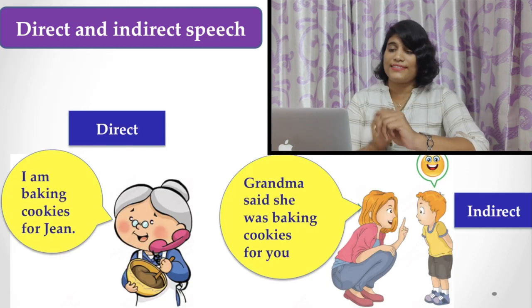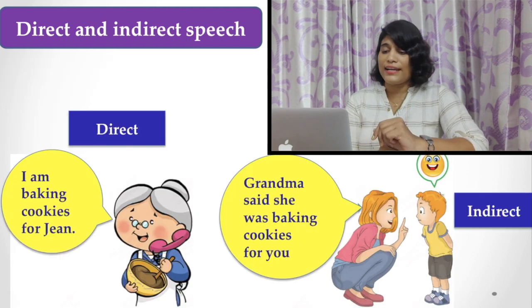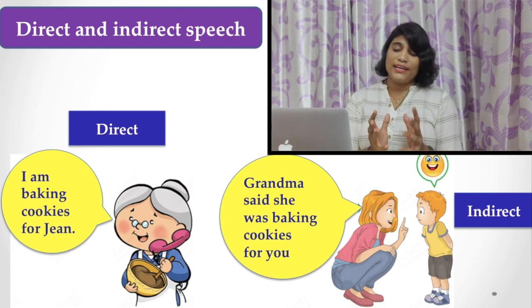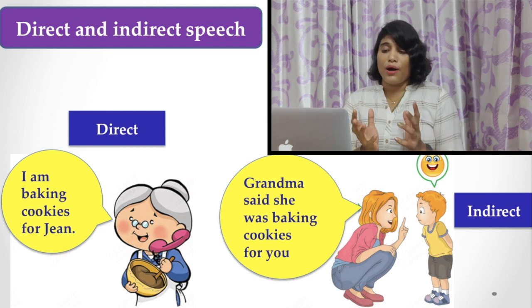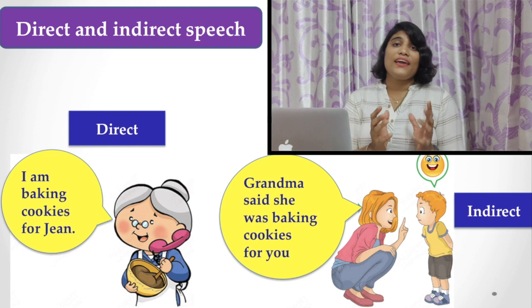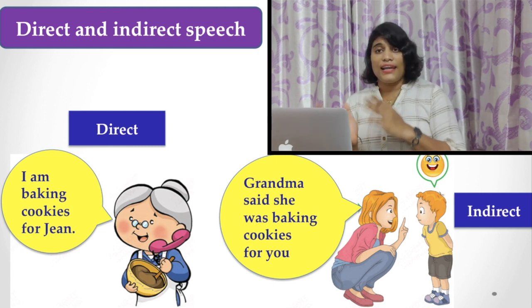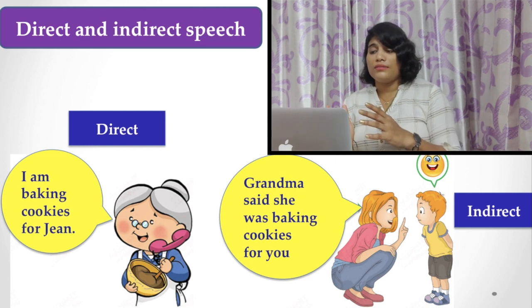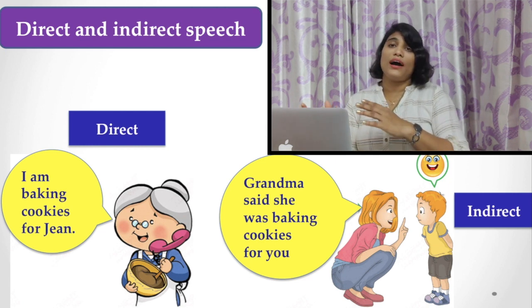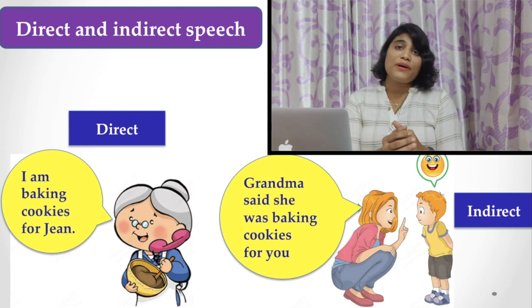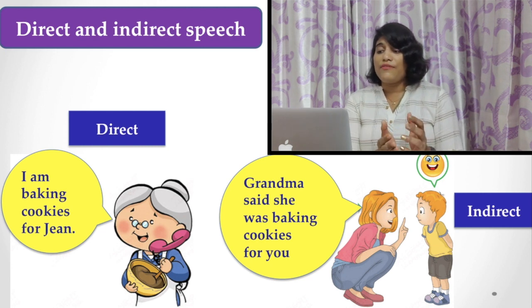In the next example, you find that there is an old lady. She is saying, "I am baking cookies for Jeans." And the lady also reports the same thing to her child: grandma said she was baking cookies for you.